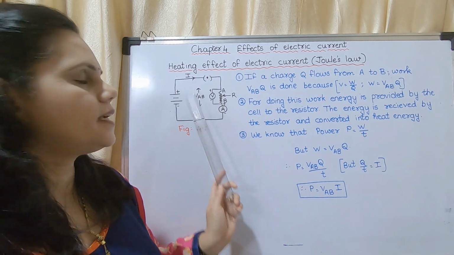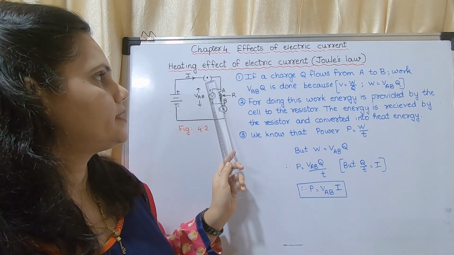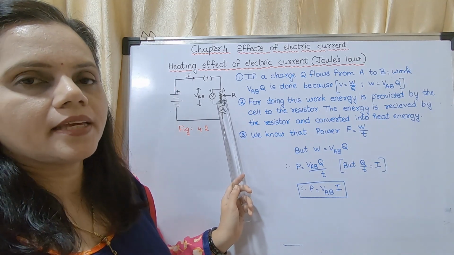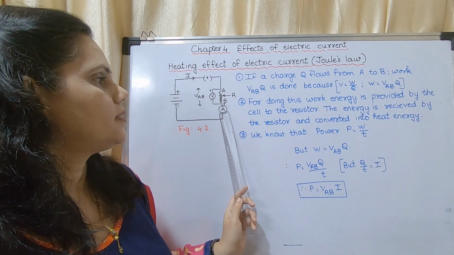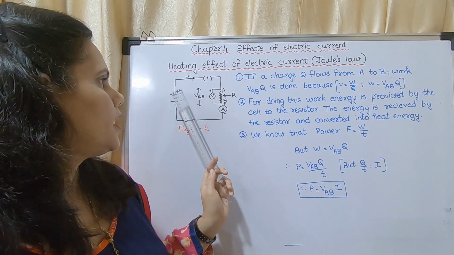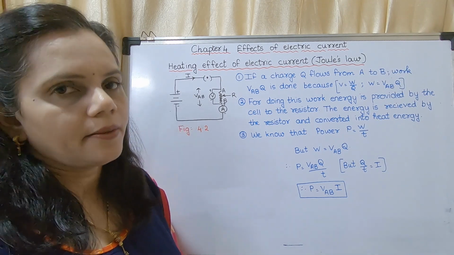There is a circuit diagram shown. These are the wires. This is the plug key. This is the resistor. AB is the resistor. This is the ammeter. This is the voltmeter. And what does this indicate? The plus and minus indicates the battery.